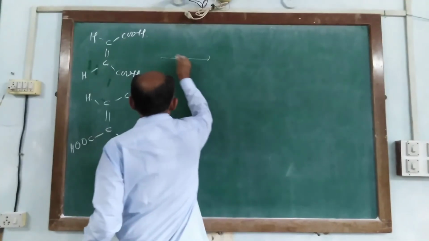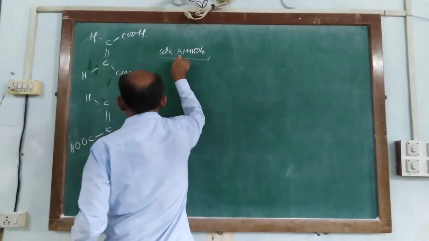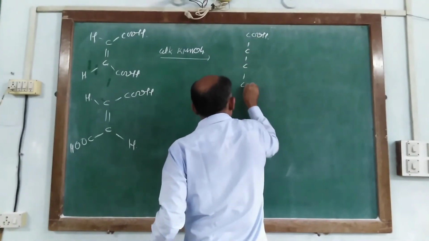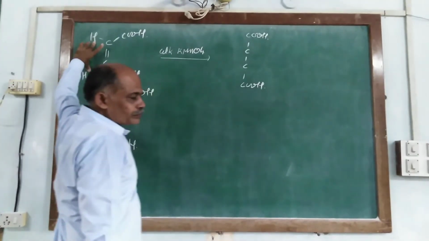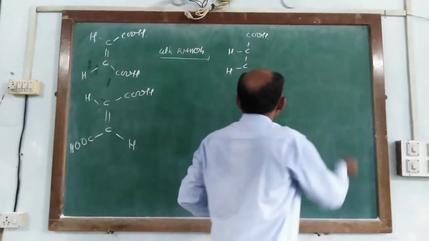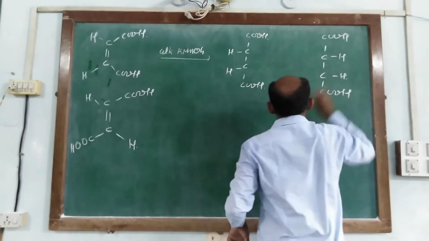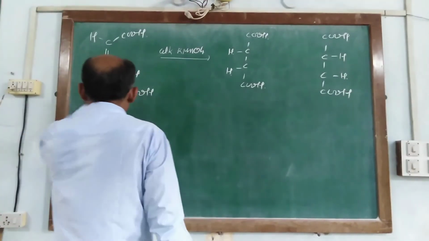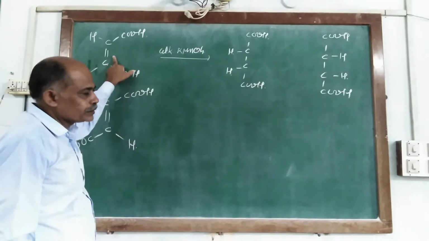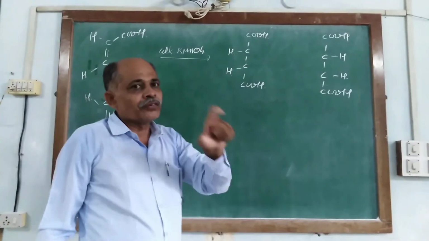Here, when it is oxidized by alkaline KMnO4, meaning KMnO4 plus NaOH, we write this type of structure: COOH, C, C, COOH, and both hydrogens in this compound are arranged on a similar side, either this side, or it is COOH, C, COOH, H. Now, what happens when it reacts with alkaline KMnO4: the double bond breaks and it is oxidized, and each carbon atom linked by the double bond gets one OH group.